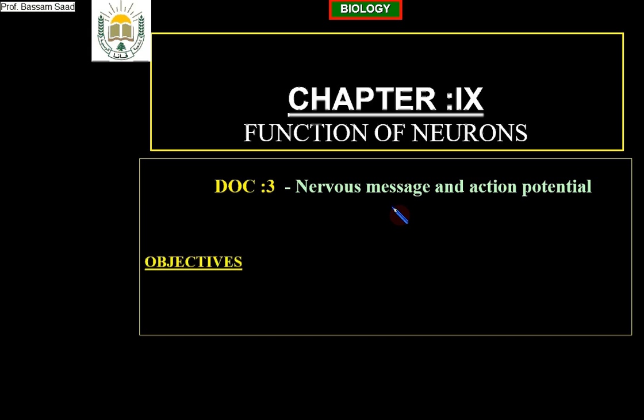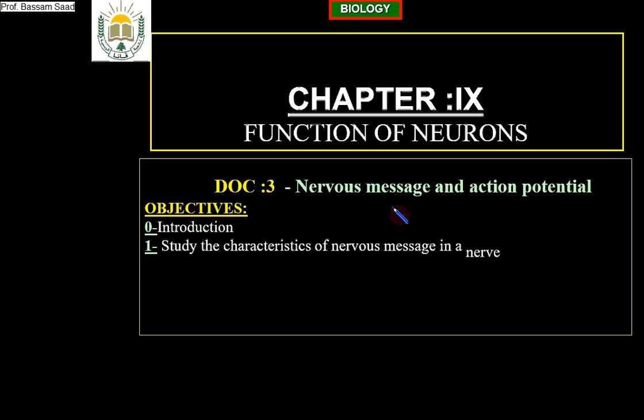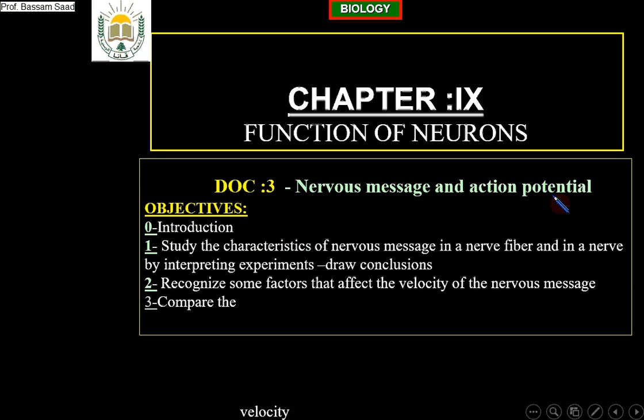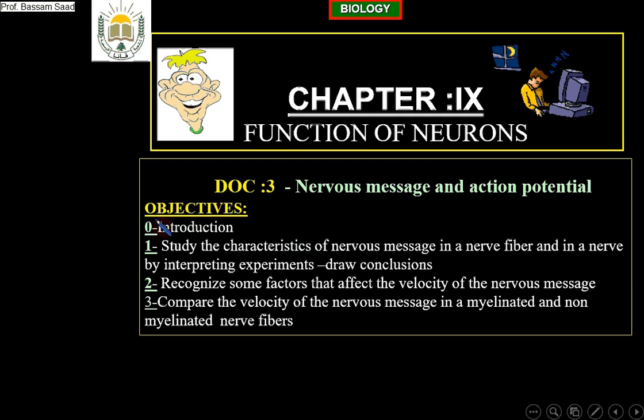Today we will continue our study on chapter 9. We arrived to document 3 and its title is Nervous Message and Action Potential. Our objectives are an introduction first. We want to study the characteristics of the nervous message in a nerve fiber and in a nerve by interpreting experiments, and we'll draw conclusions.